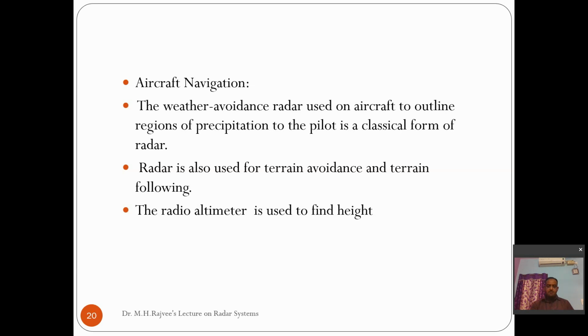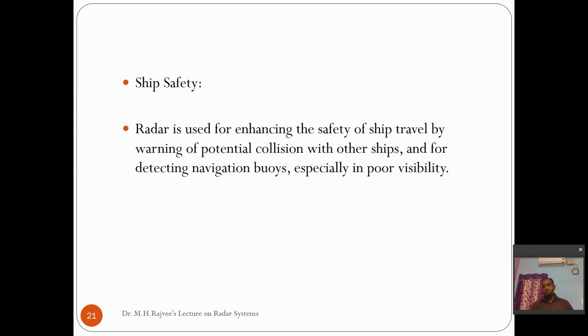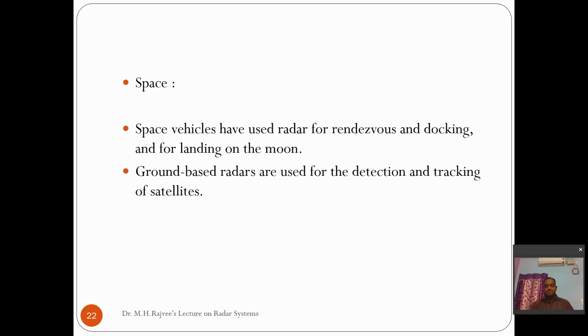The radio altimeter is used to find height. Normally, all aircraft are equipped with a dedicated radar equipment, which helps the flight to know its height, that is, the altitude altimeter. As we have discussed, it can be used for ship safety, and the same radar can be used for space also. The space vehicles have used radar for rendezvous and docking, and for landing on the moon. So these are the applications of radar in space.